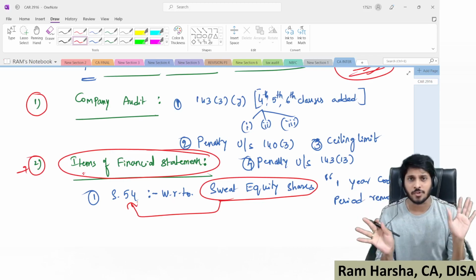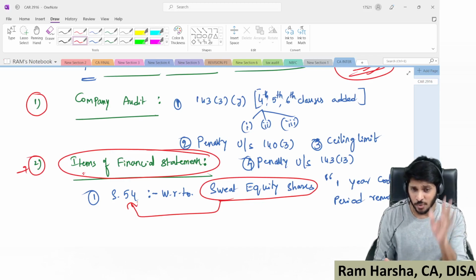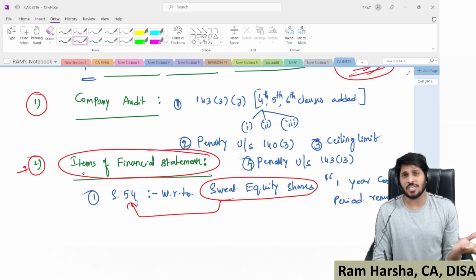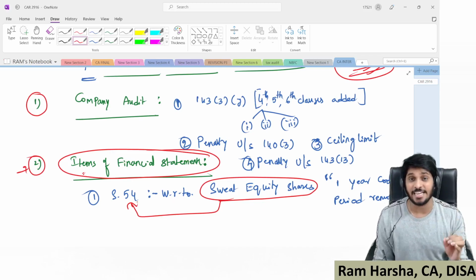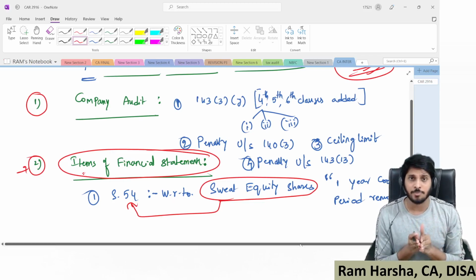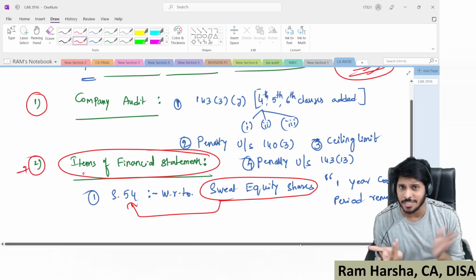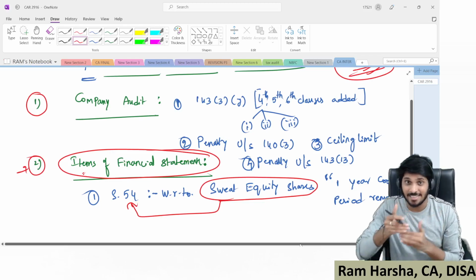The 1 year time limit is removed, which means technically a company, whether newly incorporated or a well-established existing company, that doesn't matter, can issue sweat equity shares whenever they want. Today I incorporated, tomorrow I can issue sweat equity shares. No such 1 year time limit. So that is one amendment in auditing.